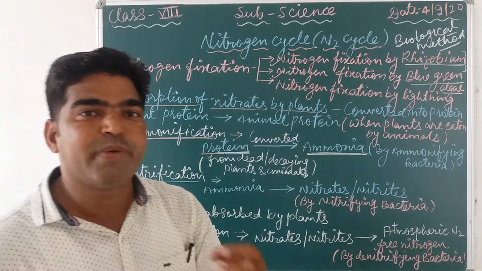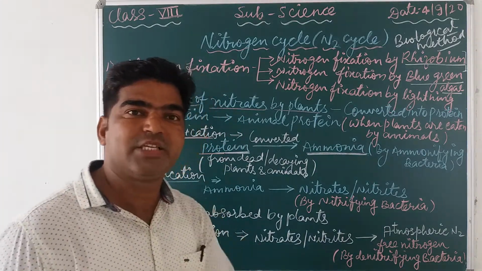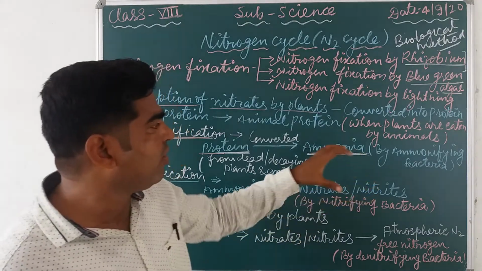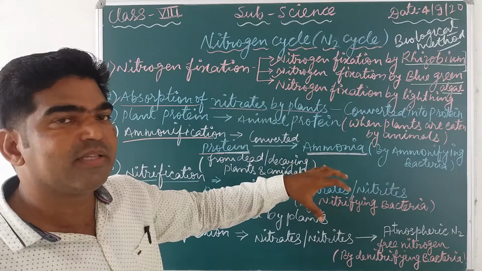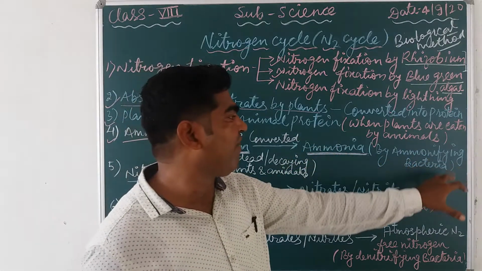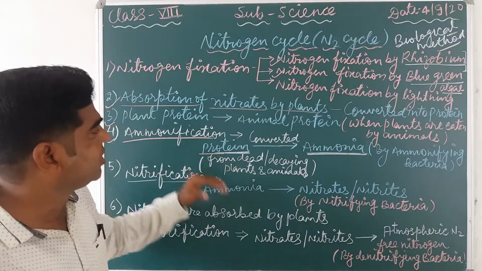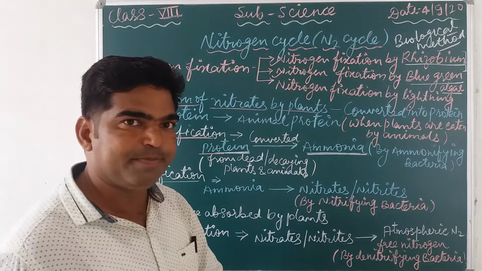Means some specified, special bacteria are involved in doing this work. That bacteria is known as what? Ammonifying bacteria, and they do the work of conversion of protein into ammonia.